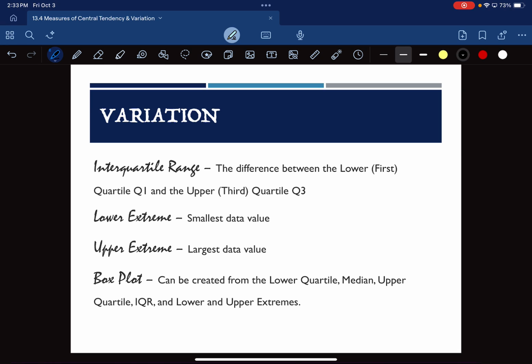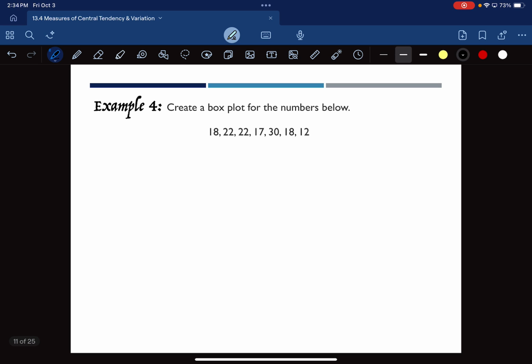So we're going to use that same data set that we did before, okay? And we're going to create a box plot so you can see how it all sort of pieces together. And that'll be the last part for what we're doing today before we do group work, okay? Okay, so we have this data set. The most helpful way for the data set to show up for the purposes of what we're doing is going to be in order from least to greatest. And we did that before, so I'm just going to write that in here again.